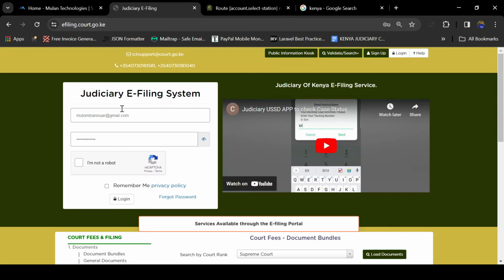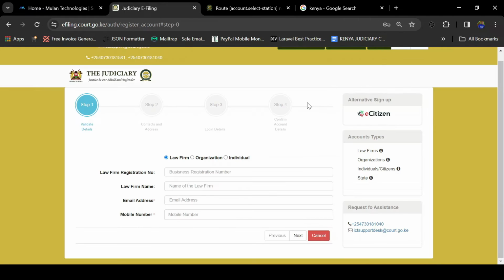For you to create an e-filing account, you need to come to this link, efiling.court.go.ke, then click on the button named sign up. Here, you can decide to sign up as a law firm, an organization, or an individual. For instance, if you are signing up as a law firm, the first thing you will be required to enter is your law firm registration number. So you enter your law firm registration number here.